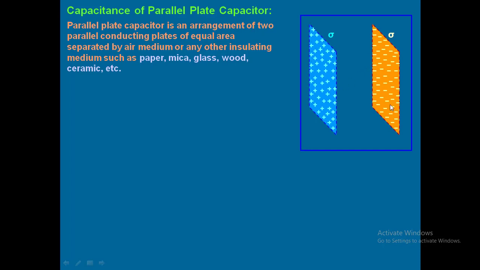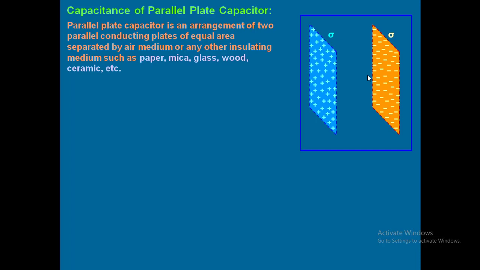Now whenever two parallel sheets have been kept like this, where is the electric field present? Outside the plates or in between the plates? In between. Very good. In between the plates alone, electric field is present. What is the value of that electric field? This also we calculated. Okay, tell me what is the direction of the electric field at least? From positive to negative. Very good.